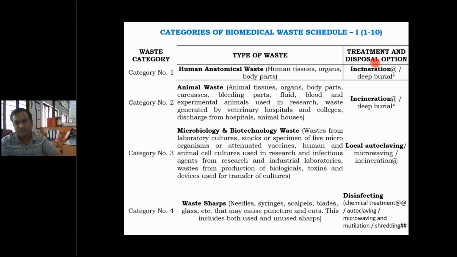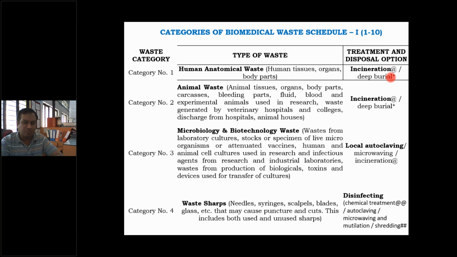What is the treatment and disposal option for this type of waste? We are simultaneously learning about the treatment for each type of waste. Depending on the type of waste, the treatment is decided. So it is incineration or deep burial.